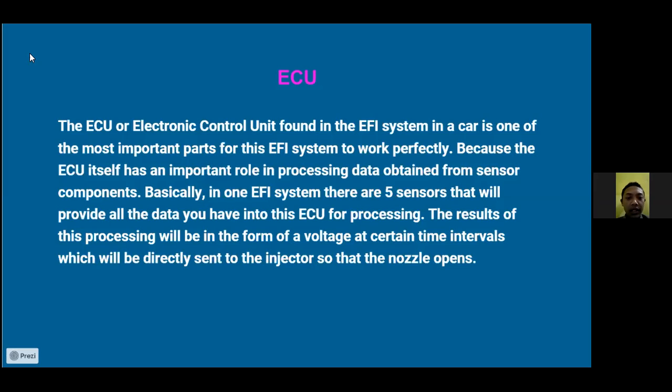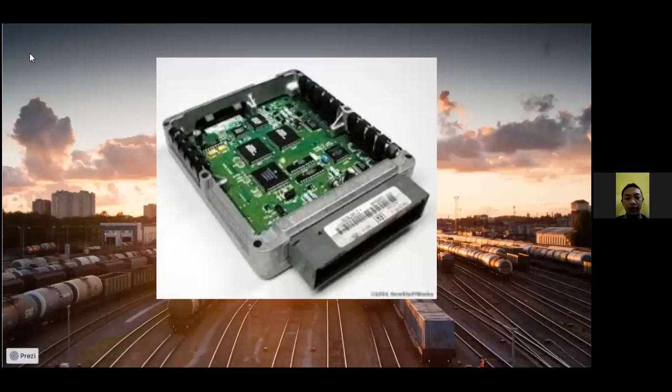Basically, in an EFI system there are 5 sensors that will send all the data to the ECU for processing. The result of this processing will be in the form of the time interval which will be directly sent to the injector so that the nozzle opens. Next, example.